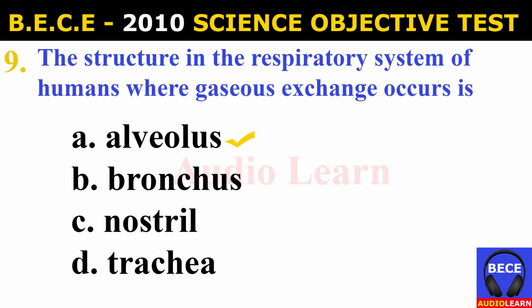Number 9. The structure in the respiratory system of humans where gaseous exchange occurs is A. Alveolus, B. Bronchus, C. Nostril, D. Trachea. And the answer is A. Alveolus. The structure in the respiratory system of humans where gaseous exchange occurs is alveolus.